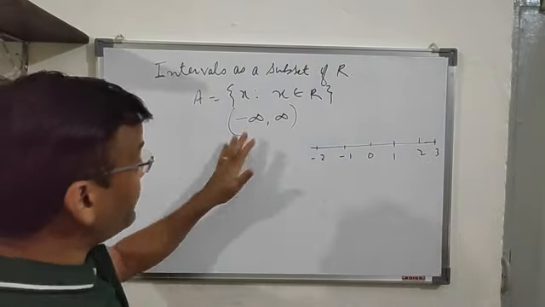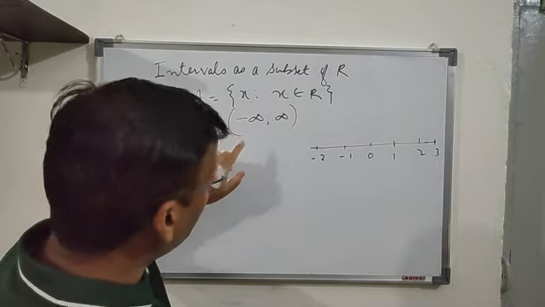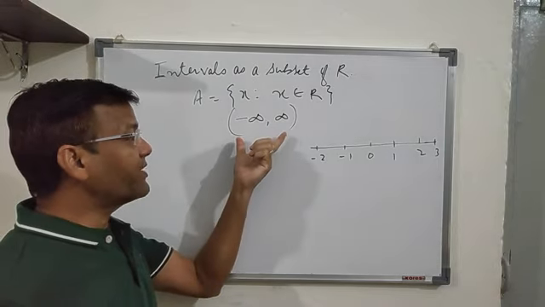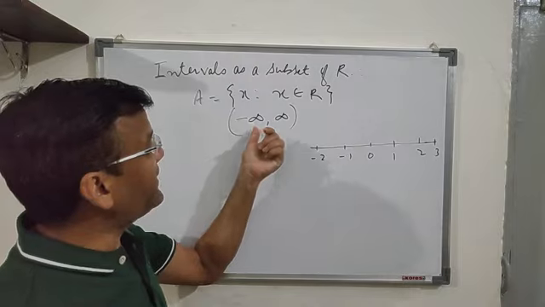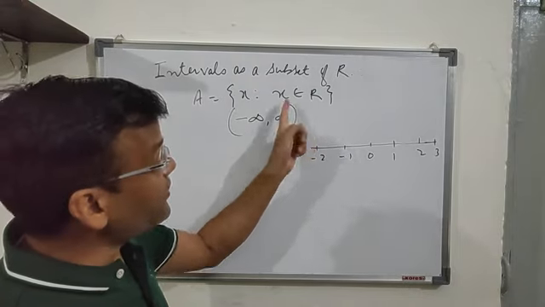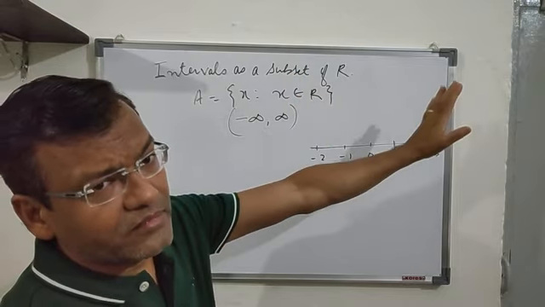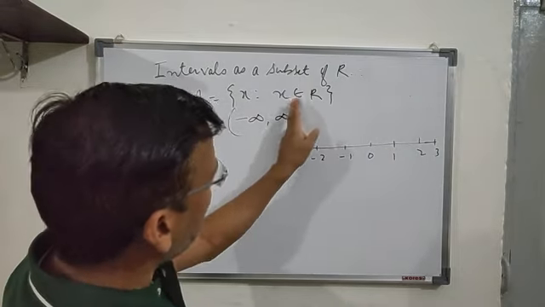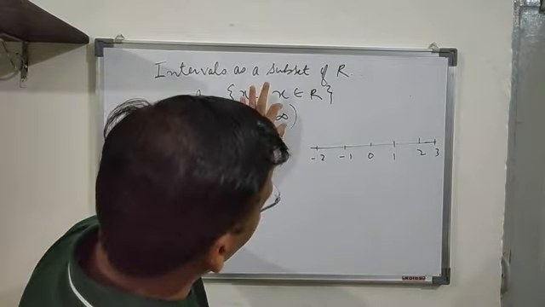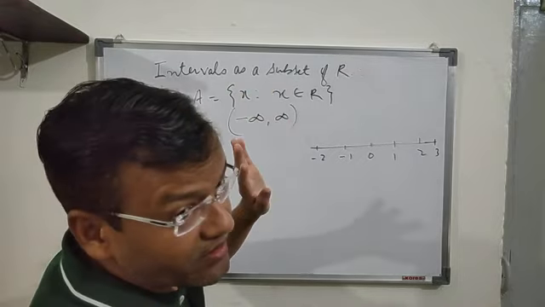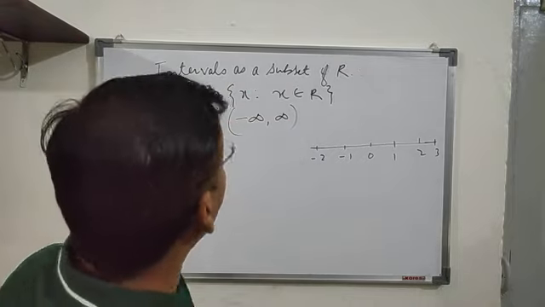It's very important, there is a convention here, a rule that you have to use an open interval for minus infinity to plus infinity. You cannot use a closed one, because infinity is not a number, it's always infinity. Whenever there is an infinity, you have to take an open interval. You cannot take it as a closed interval. This is the rule here.